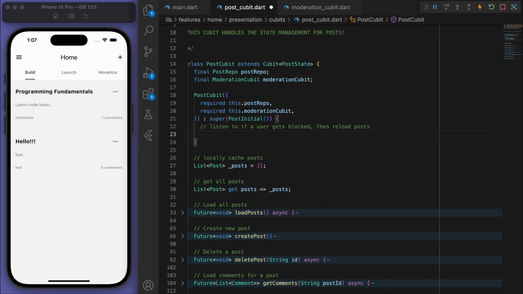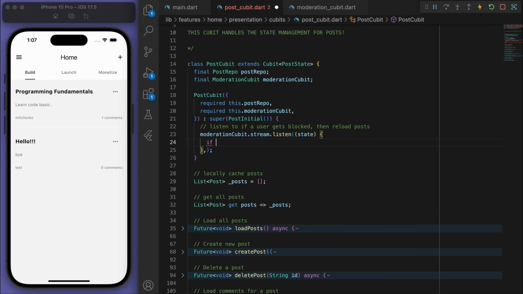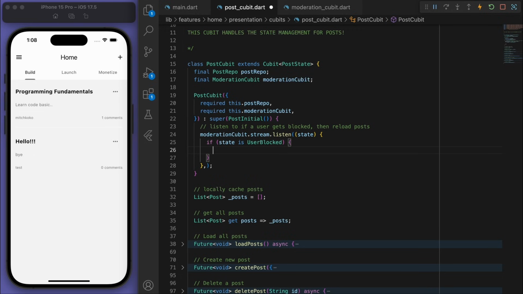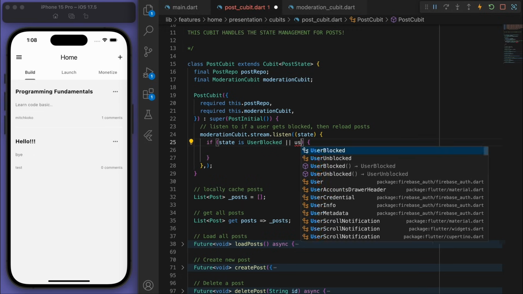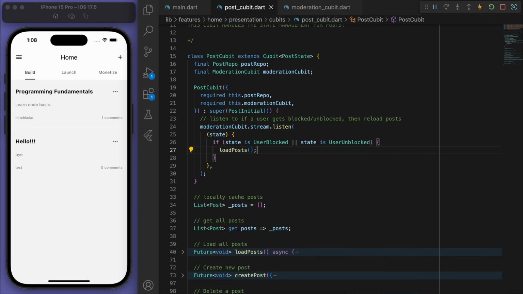So this is a cool thing we can do, go to the cubit and we can go to the stream and listen for an event. And this state, if you hover over it, it's got that moderation state. And so if the state is user blocked, like someone got blocked or the user got unblocked, then let's reload the posts.